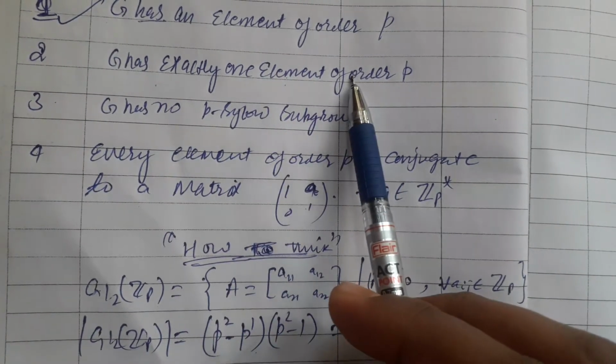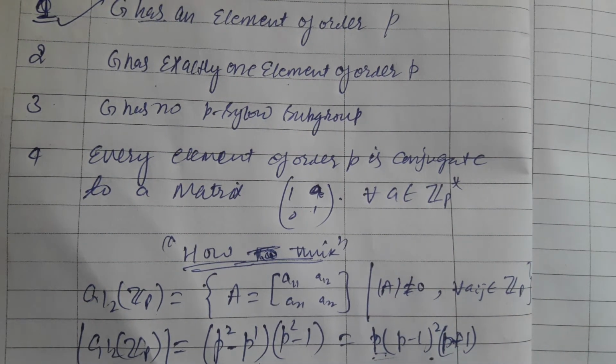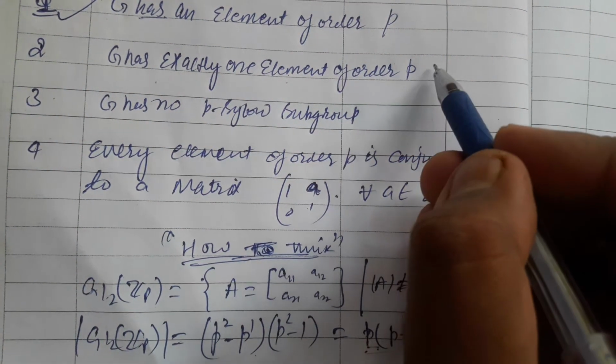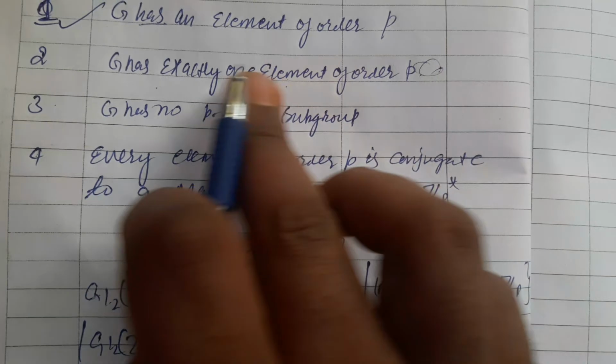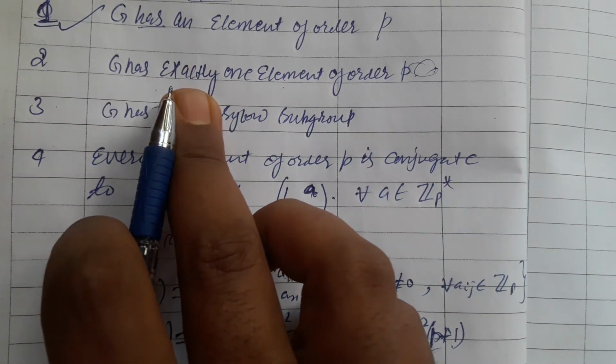Please try to reject it. Form a matrix of order 2 cross 2 and put in elements, provided that the determinant of the matrix is non-zero, because if the determinant is 0, it cannot be an element of the general linear group. The general linear group contains all those matrices whose determinant is other than 0. Please try to construct the example for option 2. I leave it for you as an exercise.